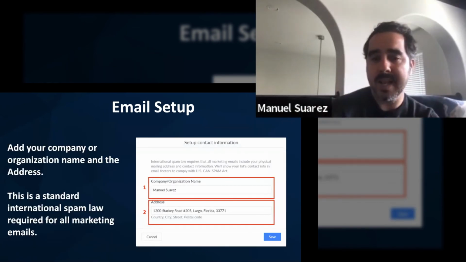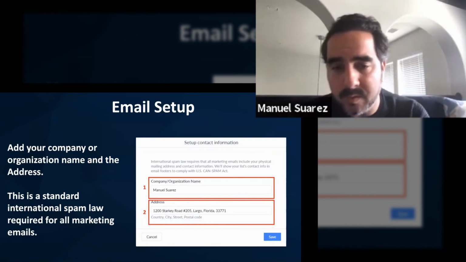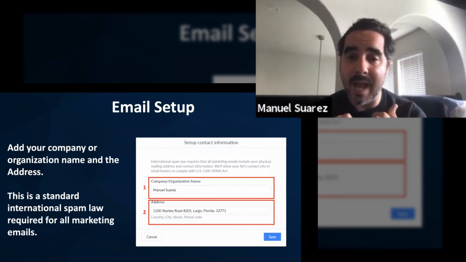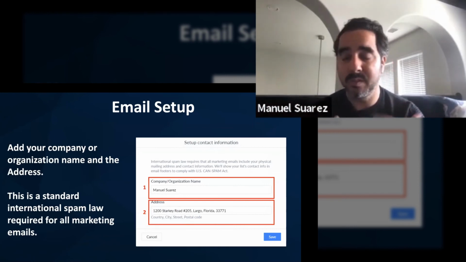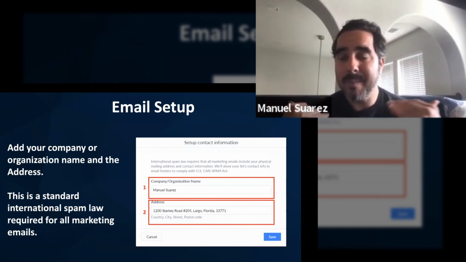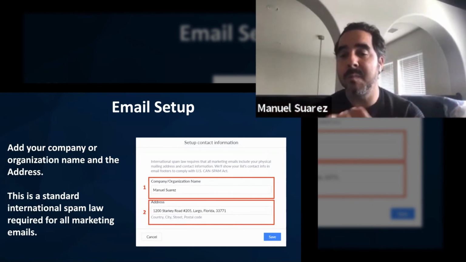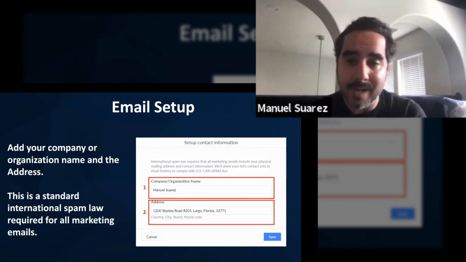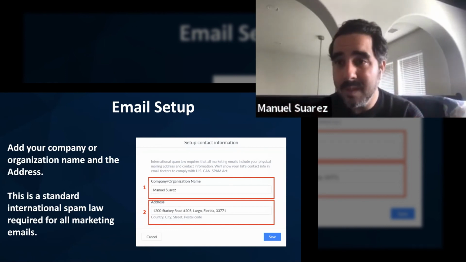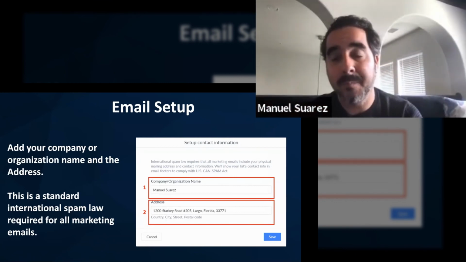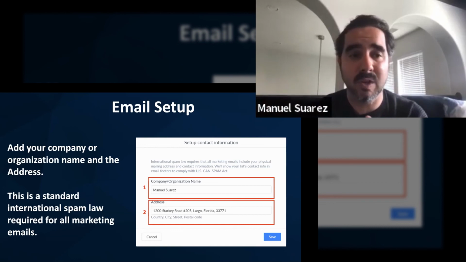You can have company name. This is our business address, 100 Starkey Road. Company name is going to be Manuel Suarez. So if I actually have a messenger channel, which is Manuel Suarez, the company name is Manuel Suarez. So then when I send out an email, it's going to look like it's coming from Manuel Suarez. If my brand name is Natural Slim, my company name, I'm going to put there Natural Slim, because then it's going to show up as Natural Slim. And that's the important thing to keep in mind.